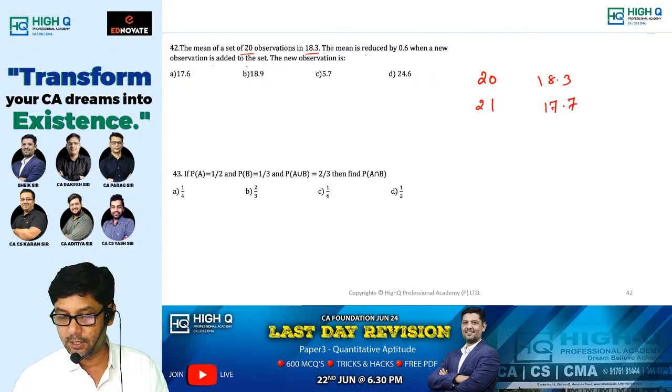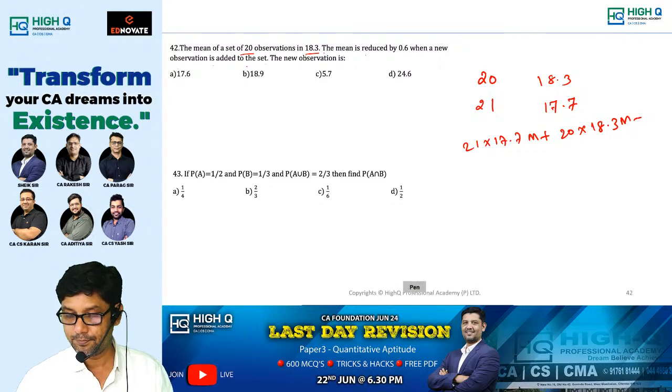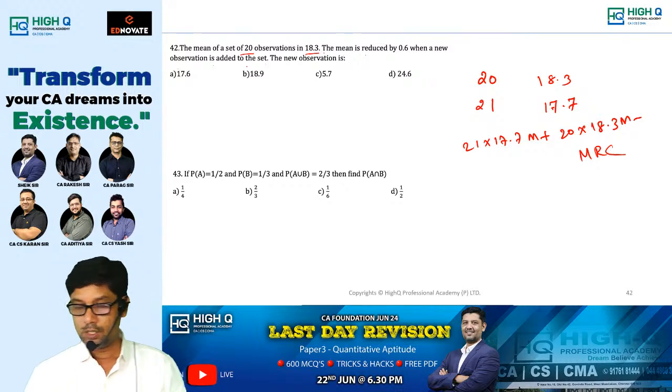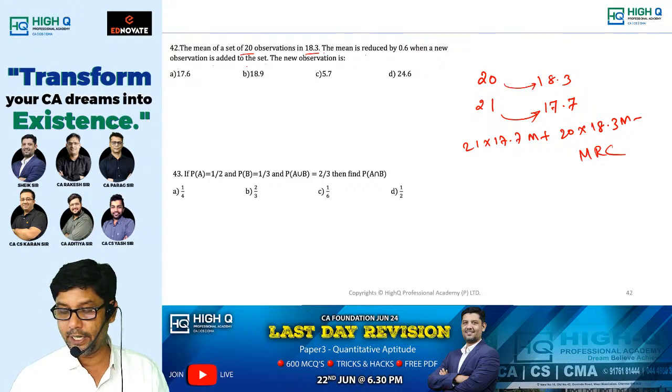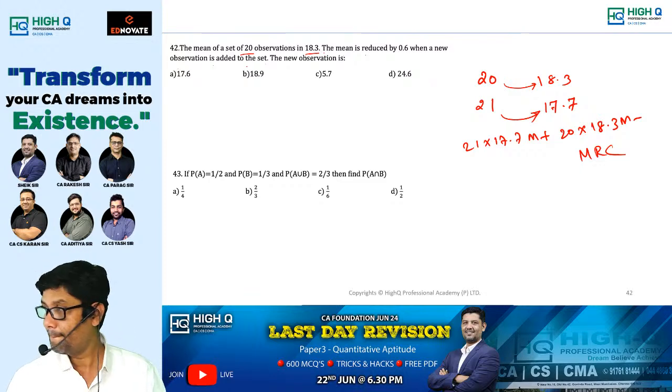Simply do like this. 21 into 17.7 plus 20 into 18.3 minus the new observation. What you are getting? 21 into 17.7 plus 20 into 18.3 minus the new observation. What is the answer? 5 point.